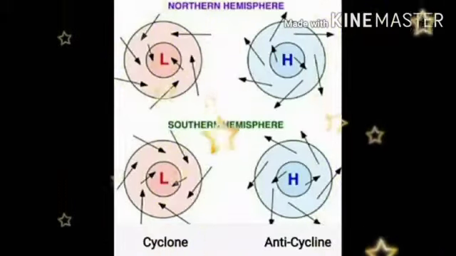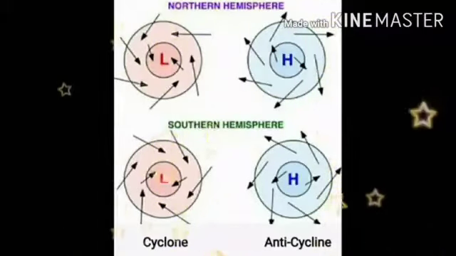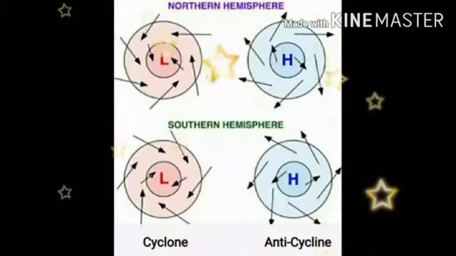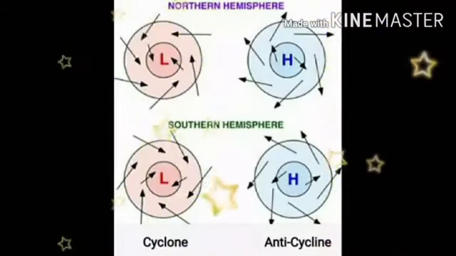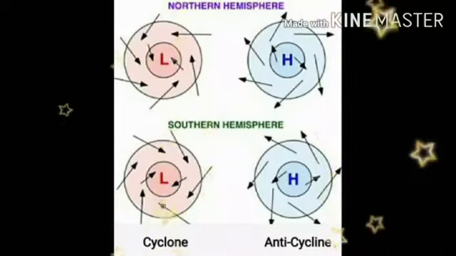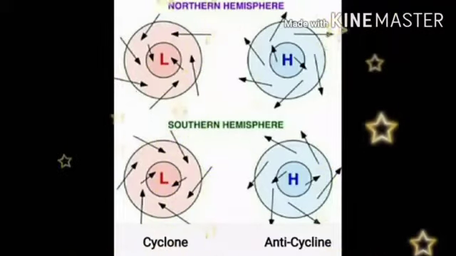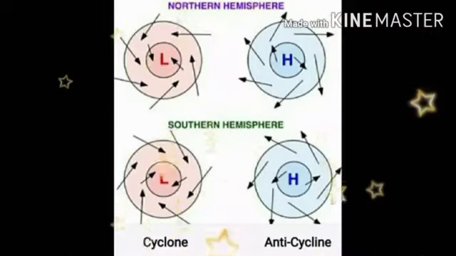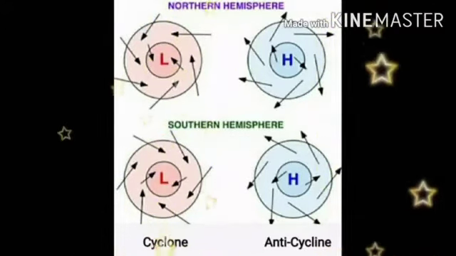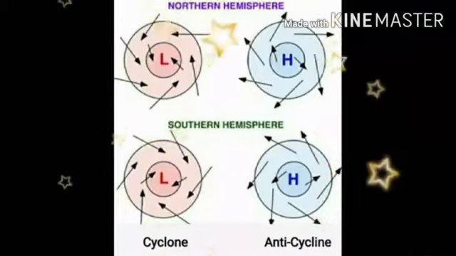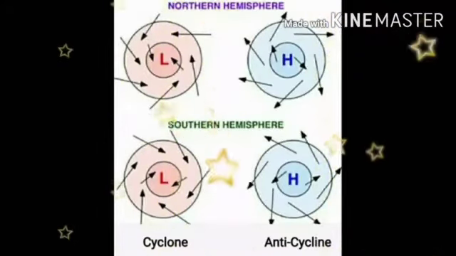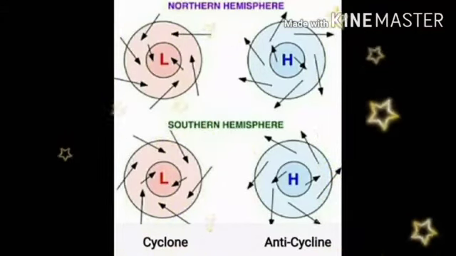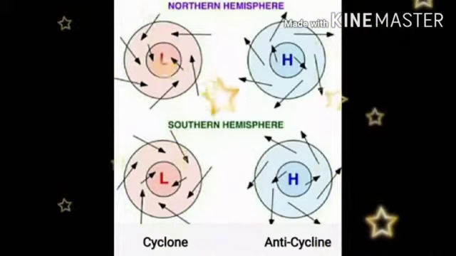See, here the red colored diagram represents cyclone, and the blue colored diagram represents anticyclone. So look at the movement of the winds in the cyclone. See, L is there, no? That is the low pressure area. If it is at the center, then it is called a cyclone. See how the wind is moving spirally, from outside to the center. In the northern hemisphere, the movement of the wind is anti-clockwise, whereas in the southern hemisphere it is clockwise.